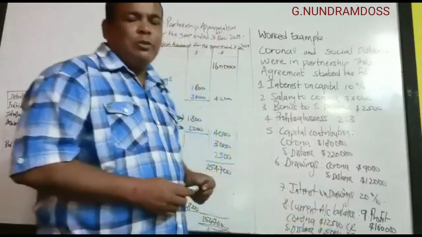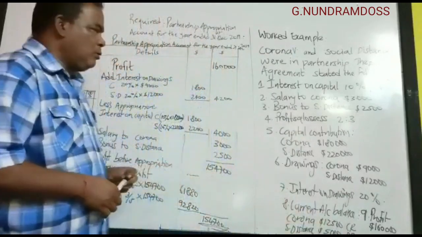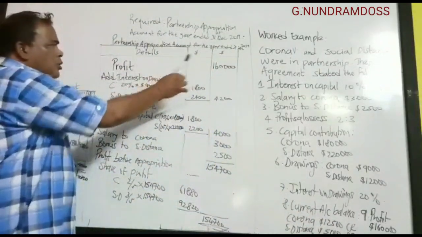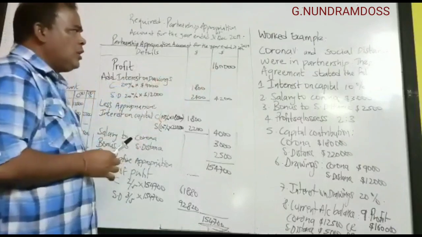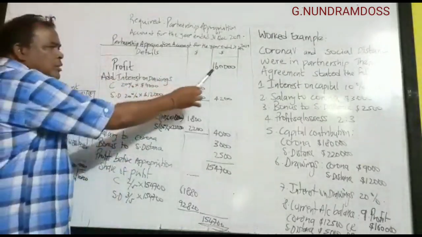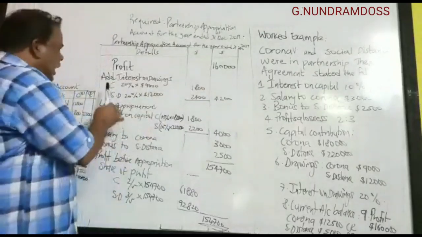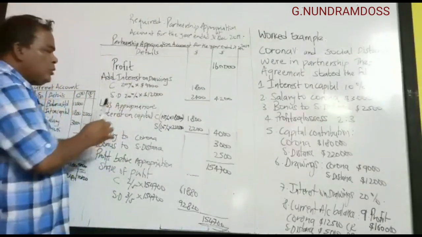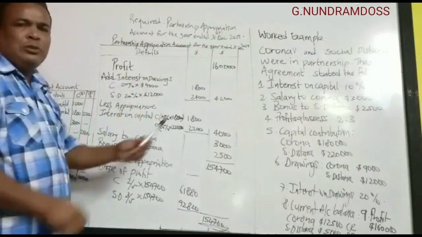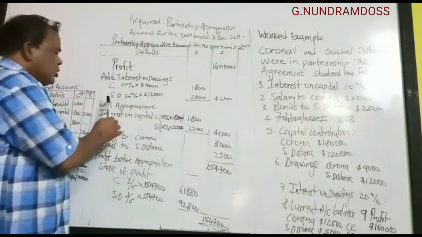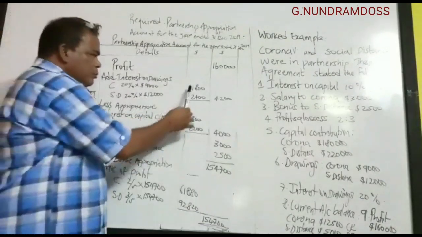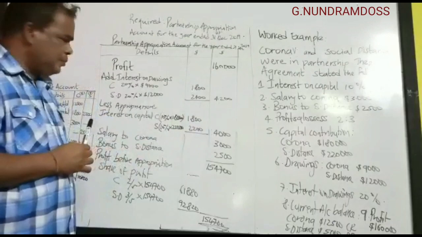Now let us see how to prepare the appropriation account. This is the format of the partnership appropriation account for the year ended 31st December 2019. We will start with the profit 160 000. Add interest on drawings. We have to calculate interest on drawings. Drawings 9 000, 20% of 9 000 gives us 1 800. Social Distance 20% of 12 000 gives us 2 400. Then you add both, and you put it in the second column.